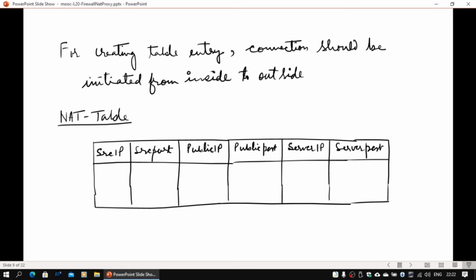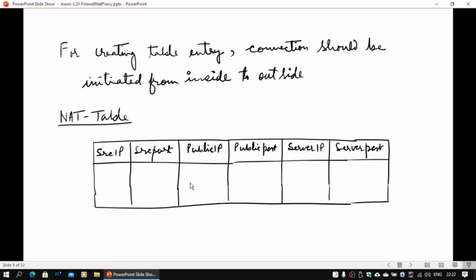So I should actually keep another field here, which will be a timer. Whenever an entry gets created, there is a timer. Whenever there is a packet which goes from in to out, the timer is going to be reset. So for that entry, packets from outside to inside will be permitted as per this table. This table normally will have 6 fields: source IP address, source port, public IP address which is being allocated by NAT, and public port also allocated by NAT. This is the server with whom you are communicating: its IP address, server port, and then there is a timer.